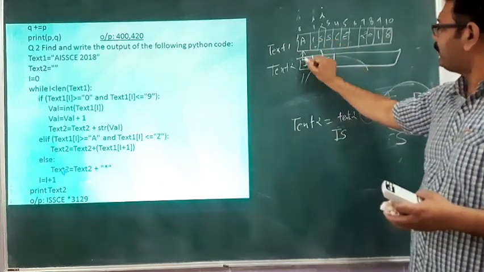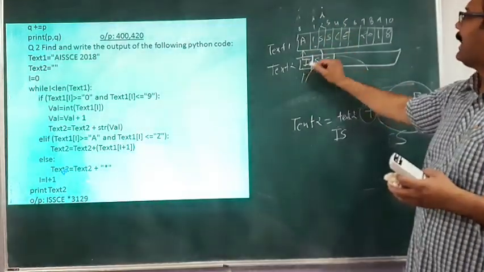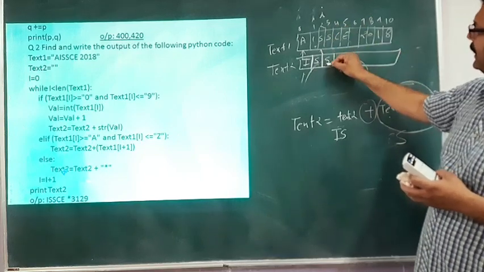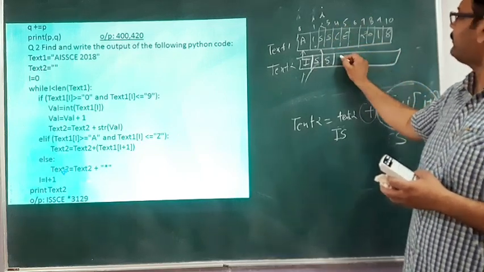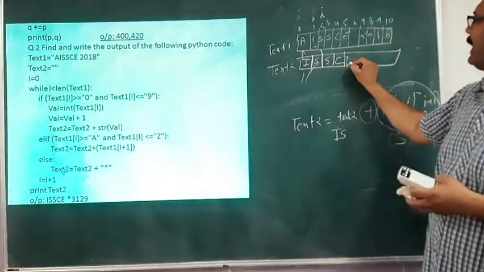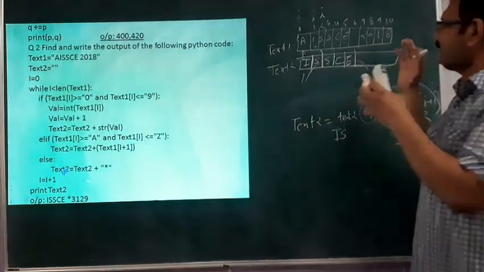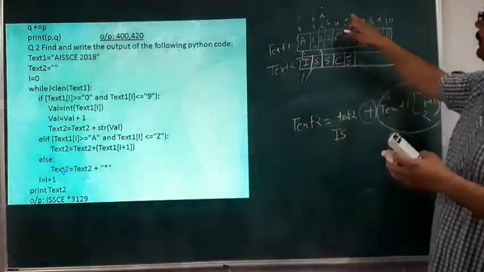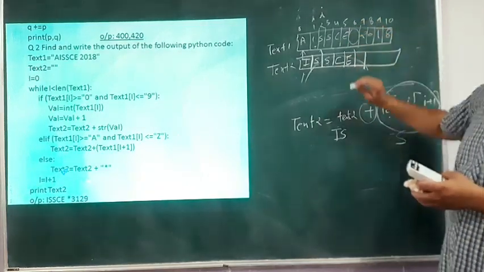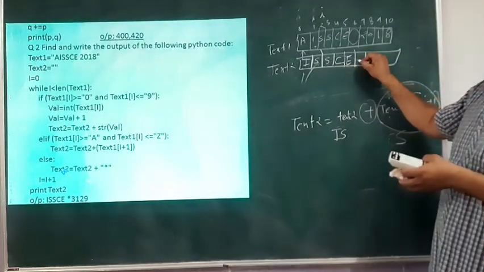So at location 0, it takes the first letter, at location 1 it takes the second letter, at location 2 it takes the third letter, at location 4 it takes another letter, and when we reach this location, it takes the letter E and combines it into text 2. And when it becomes 5, it takes the letter. So what is at the 6th location? It is blank. So it takes the blank character and stores it here.